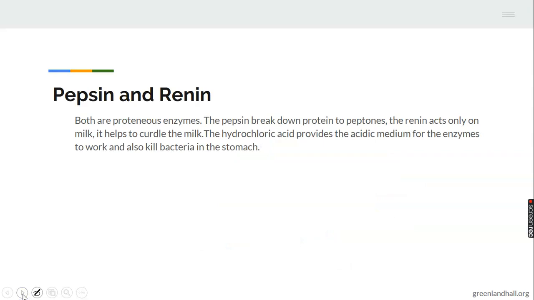Then we have the pepsin and renin. Both are proteinous enzymes. Pepsin breaks down protein to peptone. Renin acts only on milk and turns it to a viscous liquid. The hydrochloric acid provides the acidic medium for the enzymes. Those two enzymes, pepsin and renin, can only work in an acidic medium. So it's the HCl that provides that medium for them to work actively.